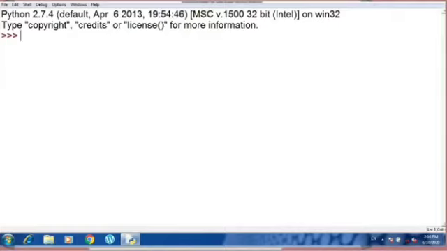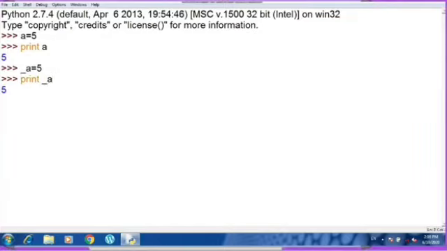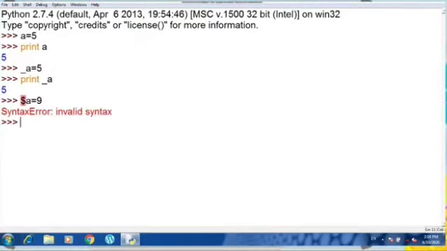Let us begin. Suppose I have written a is equal to 5 and I have given print a. Now the number one rule is that the identifier can be a long sequence of characters. The second is that you can use underscore as a first character. So I have used _a is equal to 5 and then I have written print _a. It is also not giving me an error. However, if I use any other special character, for example $a is equal to 9, it is going to give me the invalid syntax error. So we cannot use any other special character as a first character apart from the underscore sign.